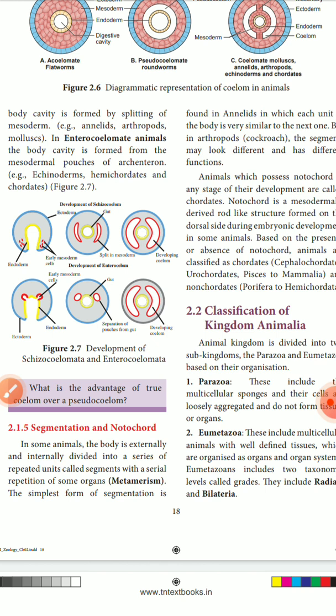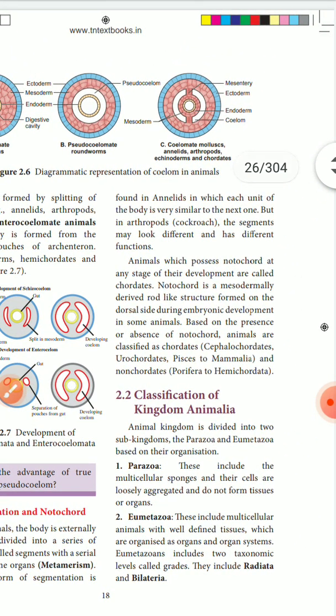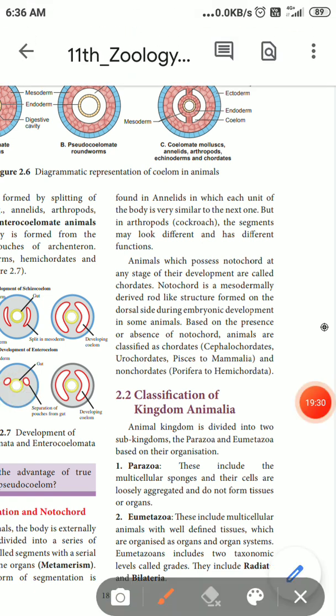Simple segments are found in annelids, where each unit of the body is very similar to the next, as in leeches. In arthropods, the segments may look different and have different functions.